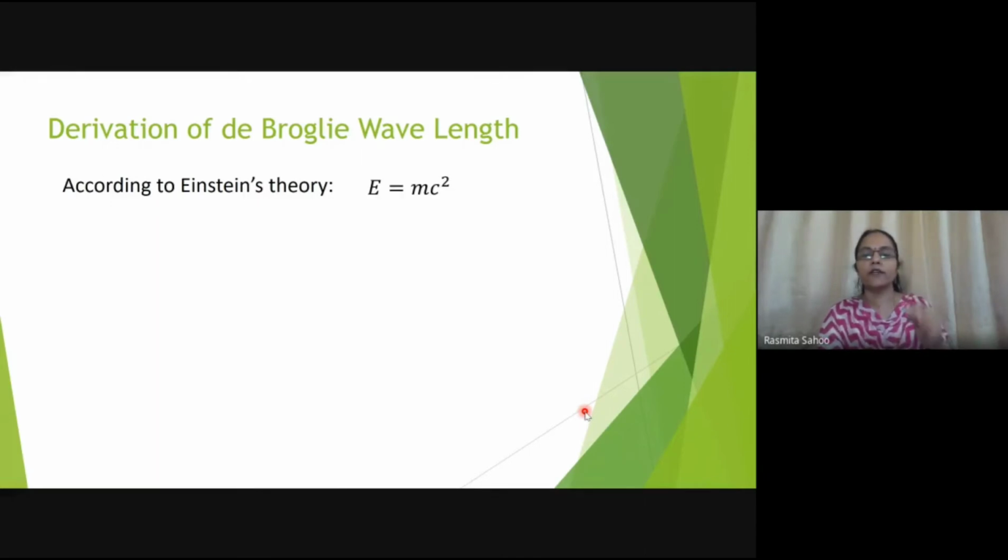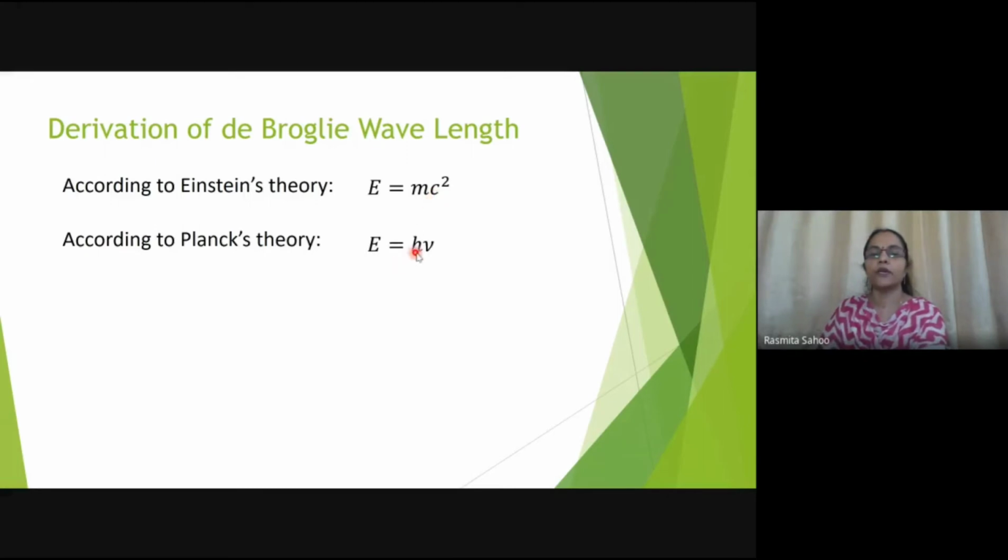because a photon is a quantum of light energy, so its velocity is equal to c. That's what is written, E is equal to mc square, where m is the mass of the photon and c is the velocity. Now from Planck's theory, what we have seen in the last lectures, E is equal to h nu, where nu is the frequency, and both represent the energy of a photon. So equating these two equations, we can write h nu is equal to mc square.